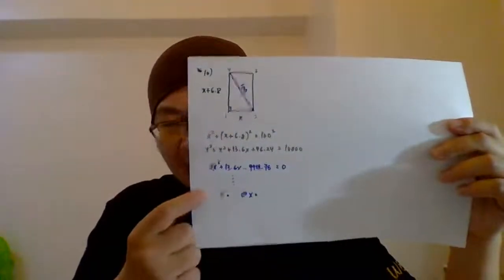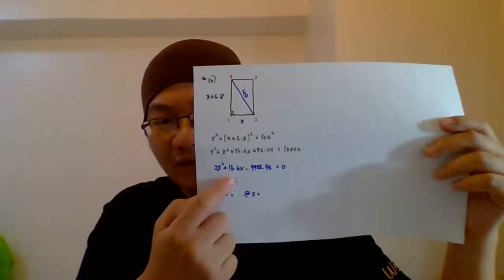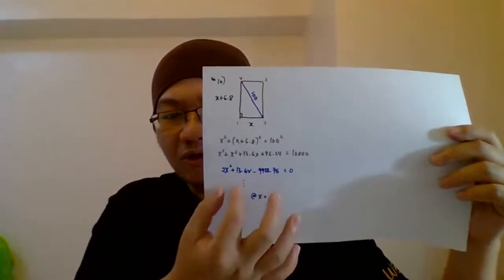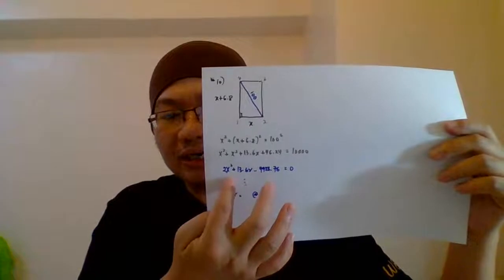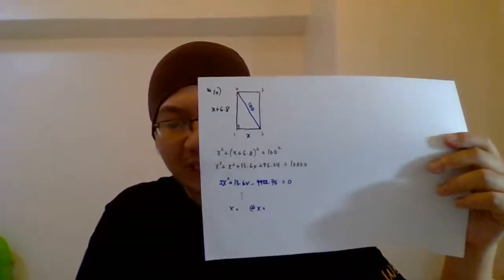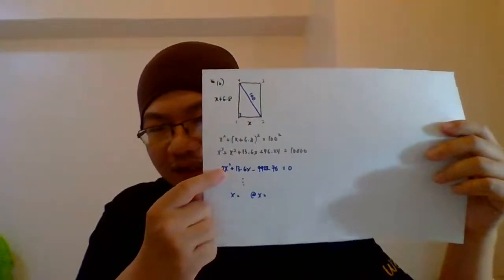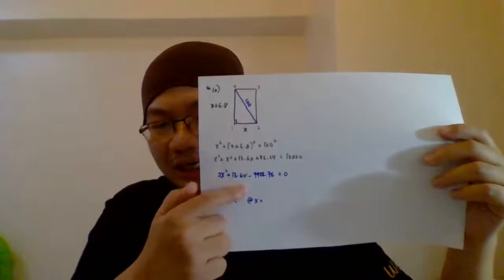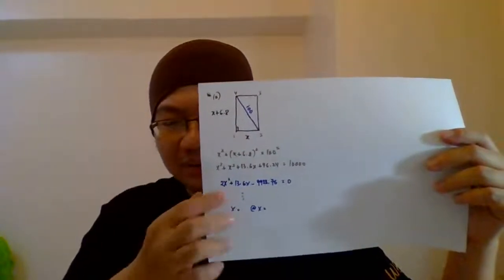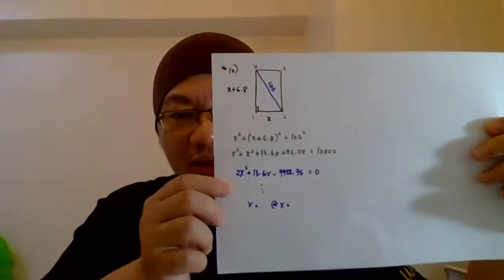But don't forget, even though you can use the calculator, this dot here you need to fill in with your methods. Your method here should be the formula. You need to apply the formula here: negative b plus minus and so on. Do not jump from the equation straight to the answer. If you do that, it means you will lose marks. So please be careful.